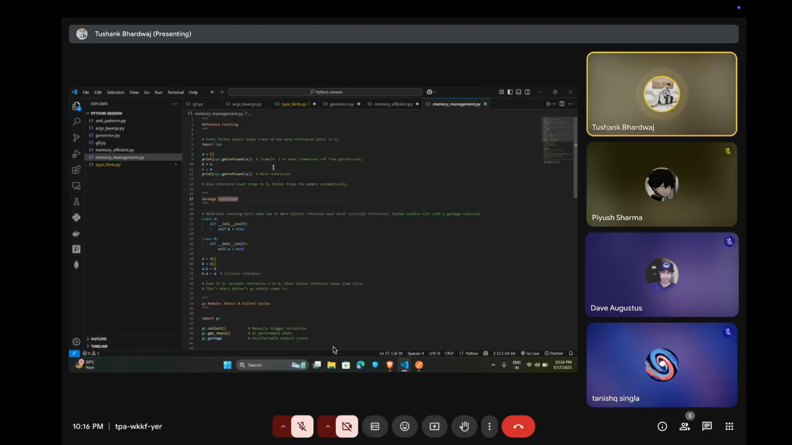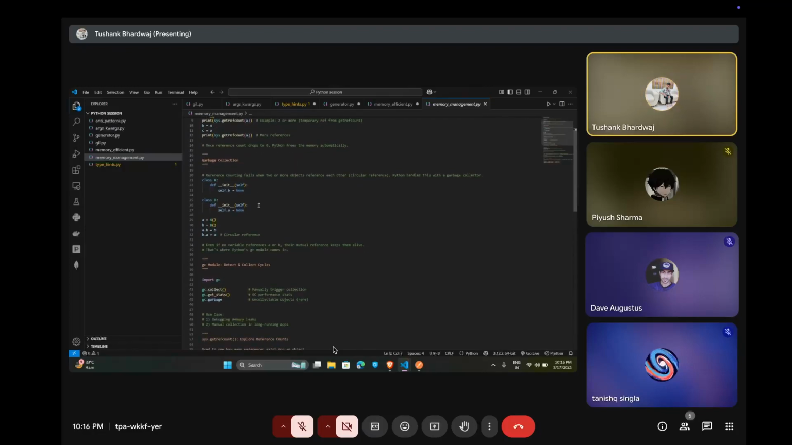So now we can see reference counting. Every Python object keeps track of how many references point to it. Once the reference count drops to zero, Python frees the memory automatically. The second one is garbage collection.